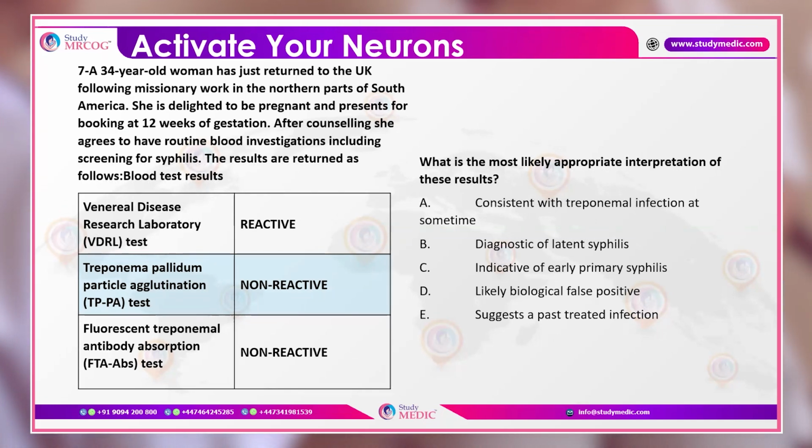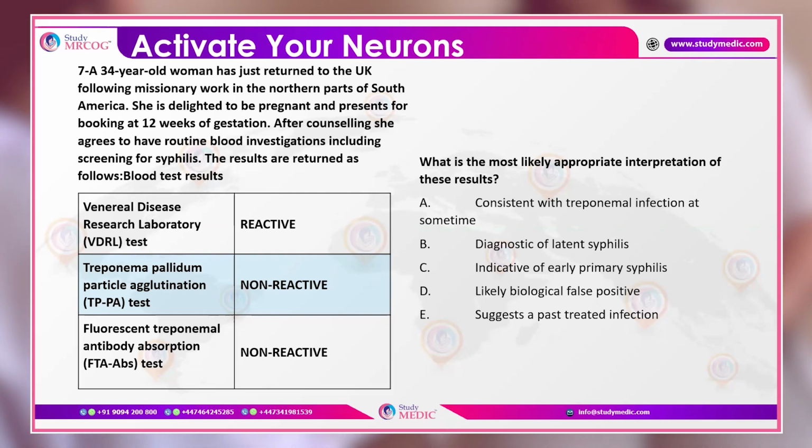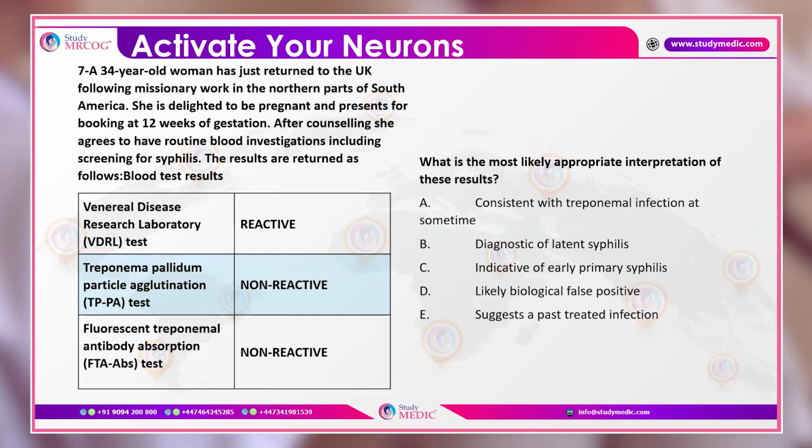A 34-year-old woman has just returned to the UK following missionary work in the northern parts of South America. She is delighted to be pregnant and presents for booking at 12 weeks of gestation. After counseling, she agrees to have routine blood investigations, including screening for syphilis, and the results are: VDRL is reactive, Treponema pallidum agglutination is non-reactive, and fluorescent treponemal antibody absorption test is non-reactive.